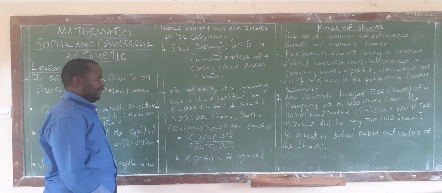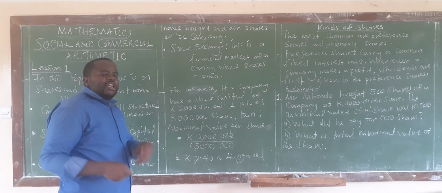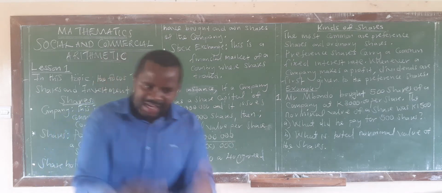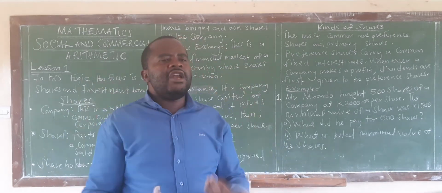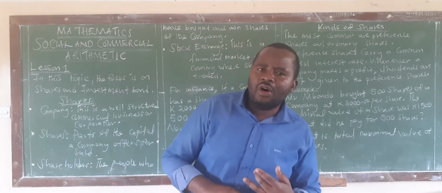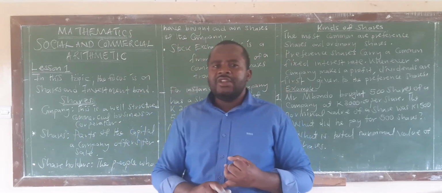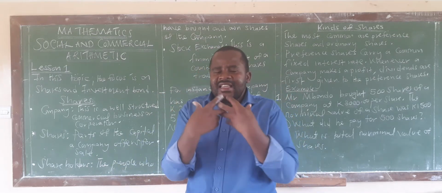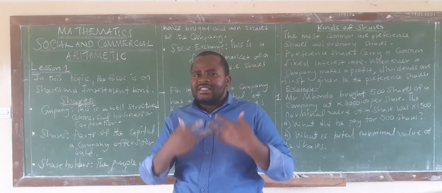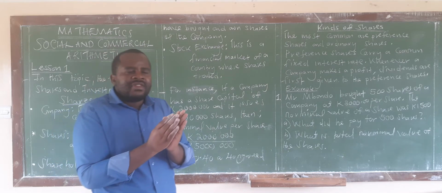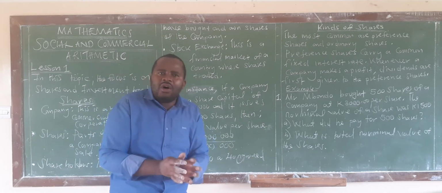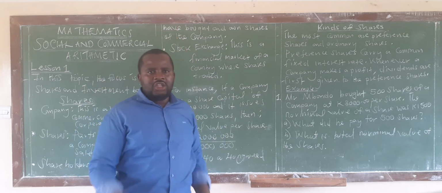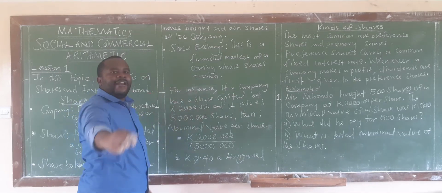Then what happens? We are saying, in this case, you need to calculate what we call a nominal value. You are issuing the shares for the first time. You need to calculate what we call a nominal value. Nominal value is also called a book value. It is also called a face value. It is also called the par value. Now, what is the essence of a nominal value? Or what is a nominal value? We are saying a nominal value reflects or shows the cost or the price of a share at the time it was being issued.